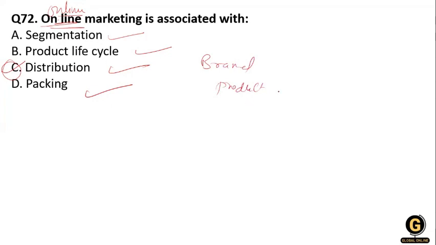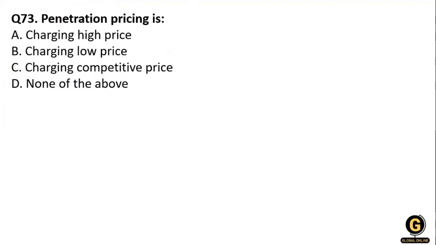Okay, and the potential customer. The methods and techniques used for online marketing include email, social media, display advertising, search engine optimization, Google. Okay, so these are online marketing. Here what they do, they distribute. They are related to distribution. They are not segmenting, it's related to product life cycle. They are not packaging, and distribution does include packaging. Okay, so that's why option C.